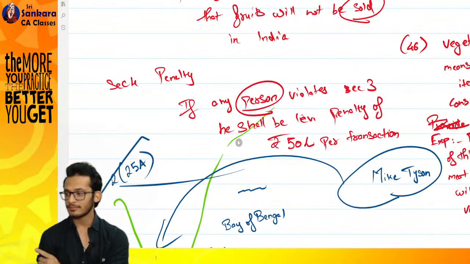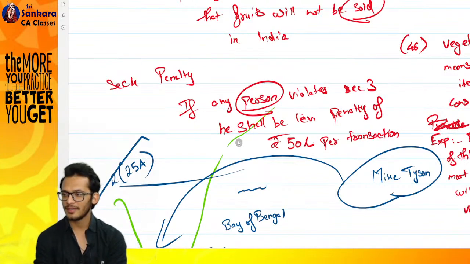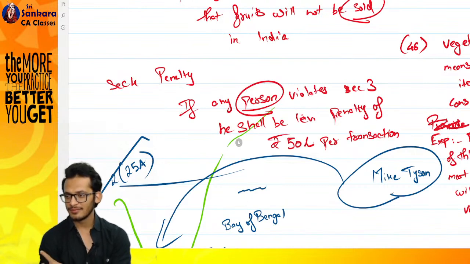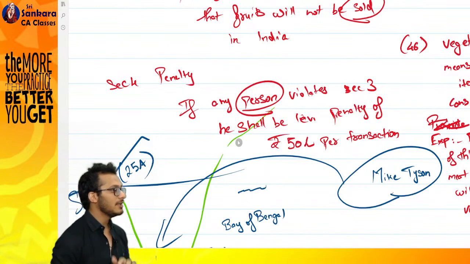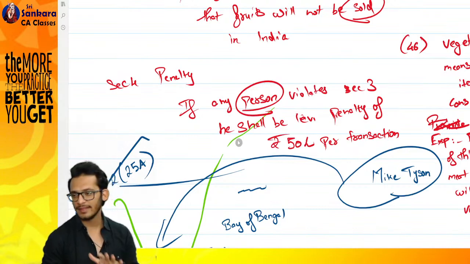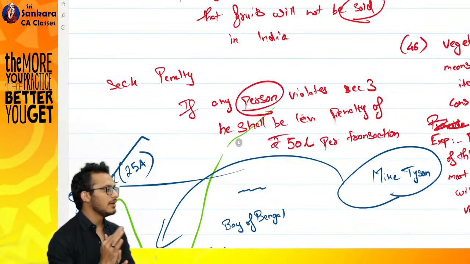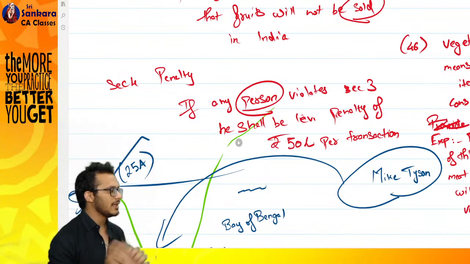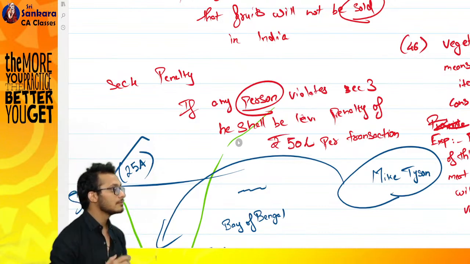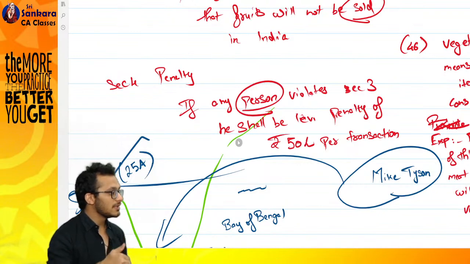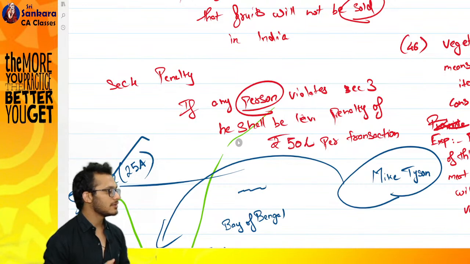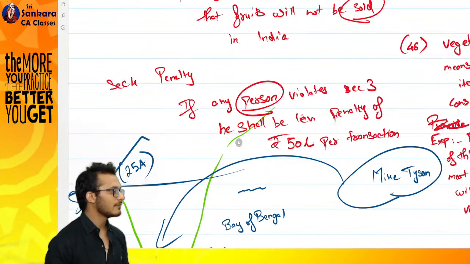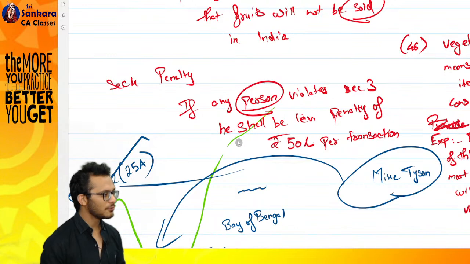Any other word you want to define? Nothing. Good enough. Yes. We have now completed the act. But the problem is what? I have created an act where I came and said, boss, you sell fruits, penalty. Someone has to administer it. We will have to administer it. We need to create a special ministry for it. Or no? Fruit means which ministry? Your food ministry.